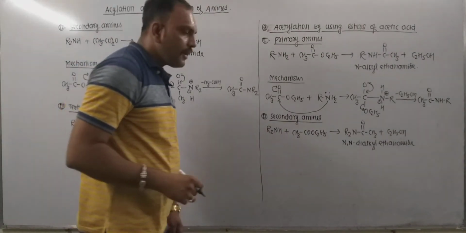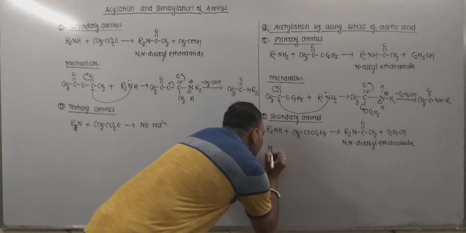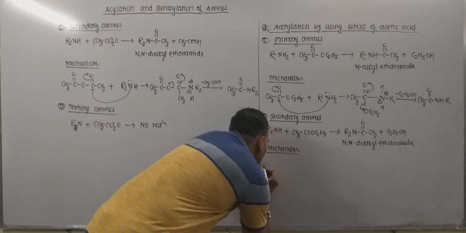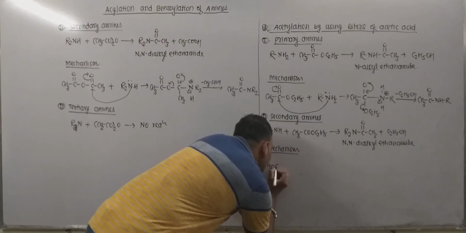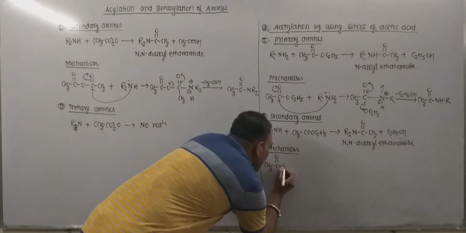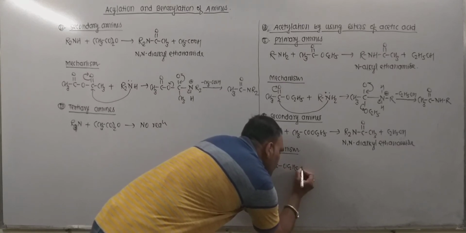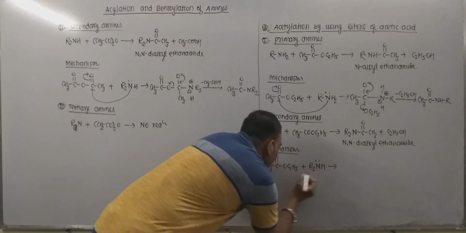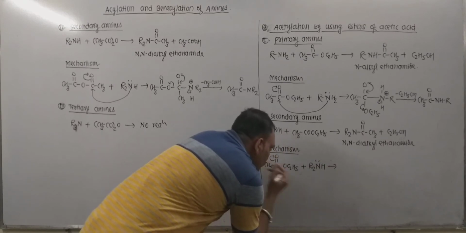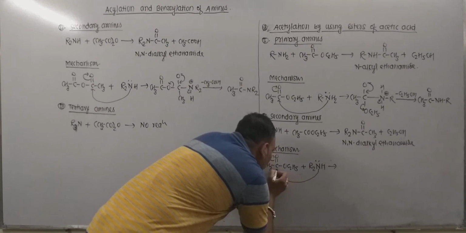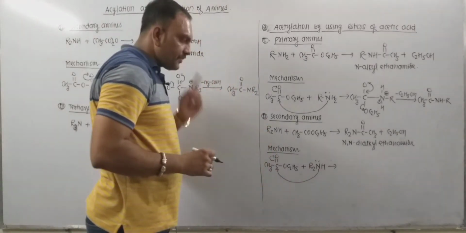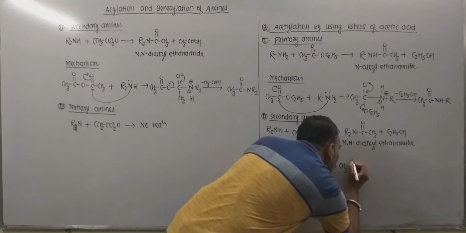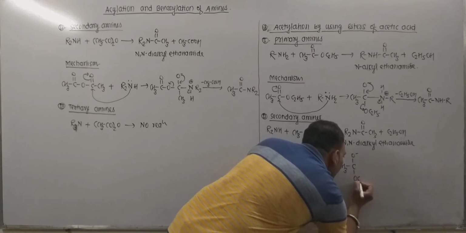Now let's see how this reaction happens, I mean the mechanism of this reaction. It is also very simple. So ester of acetic acid, that is ethyl acetate, can be given as. So when we treat this ethyl acetate with secondary amine, we know that this group is polar. So nitrogen attacks on the carbon, leading to the formation of an intermediate that can be given as.